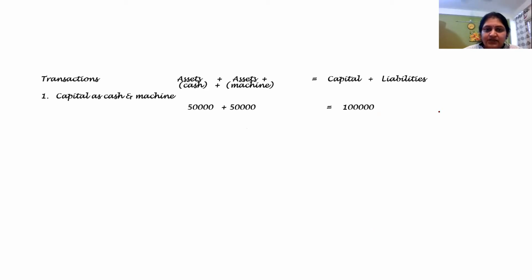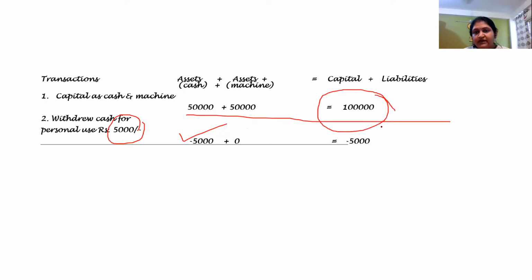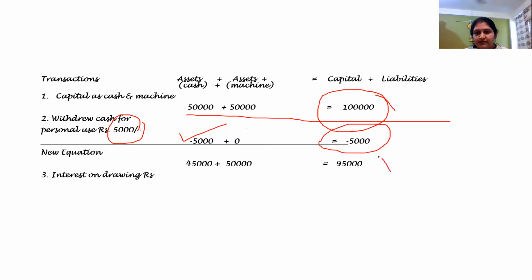First transaction, which is clear to you up till now, is that the business is being started, so I need not explain it again. In the second equation, they have withdrawn some cash. So my cash is to be reduced, right? And this is withdrawn by whom? This is withdrawn by the owner. So earlier he had given into the business 1 lakh. Now he's taking back 5,000, right? So that will be subtracted. This is self-understood. So now his capital has become 95,000 rupees.